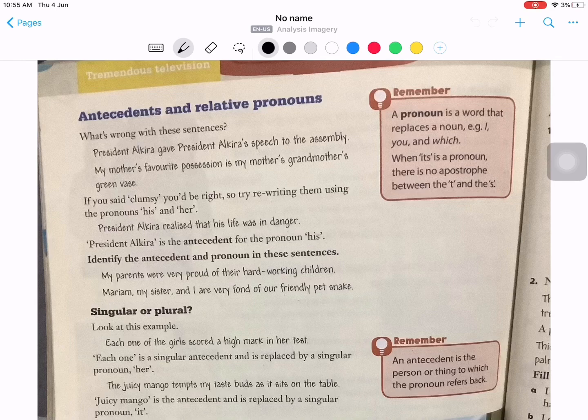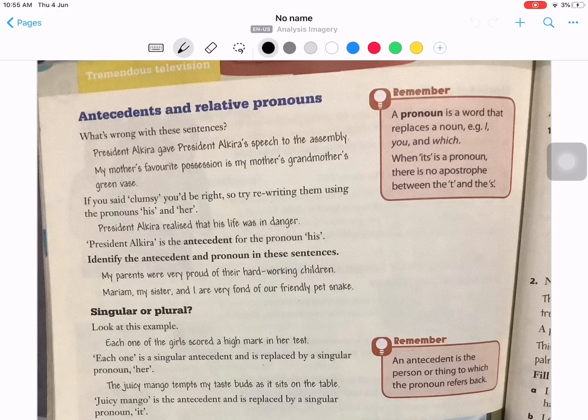So, what's wrong with these sentences? President Alkira gave President Alkira's speech to the assembly. My mother's favorite possession is my mother's grandmother's green vase. You can see some words are being repeated when you can replace them with another word, which is a pronoun. Pronouns are used when you want to refer to someone using her, his, its for non-human, her for girls, and his for guys.